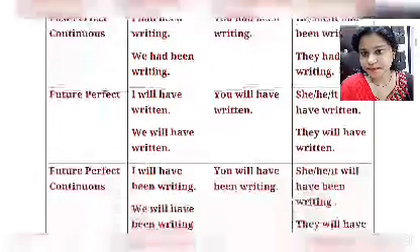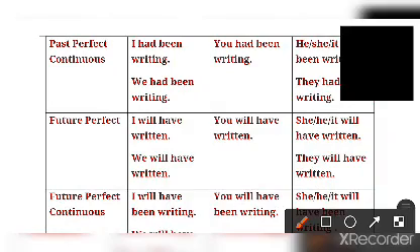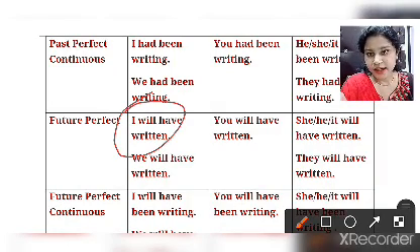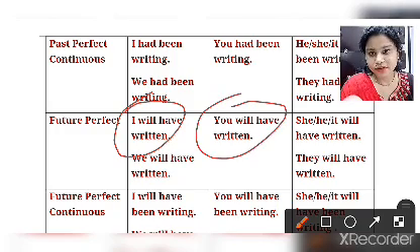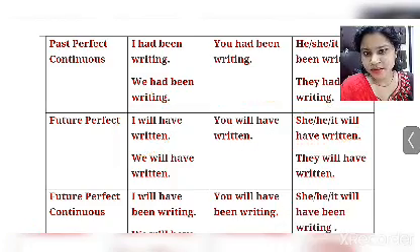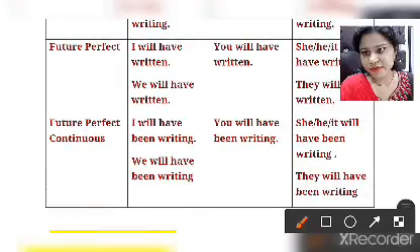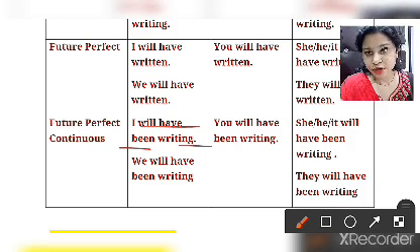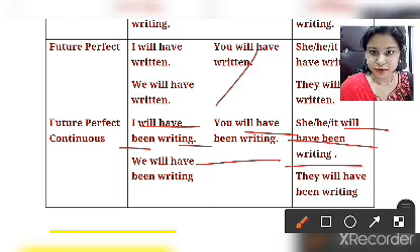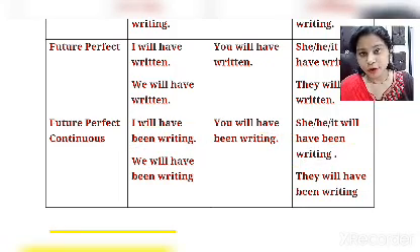Clear? For the future perfect there will be will, shall, have plus third form for all persons. For the future perfect continuous, there will be will, have, been and the ing form for the first, second and third person. So I hope these forms are clear to you.